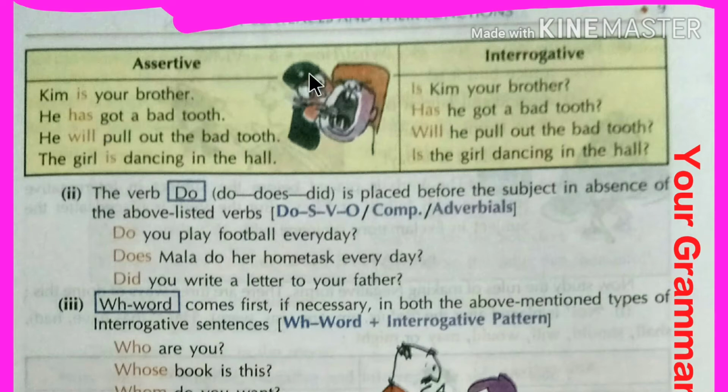So what will be the interrogative form? Has will go before the subject. That is, has he got a bad tooth? Well, he will put out the bad tooth. Then we have to take will before the subject. Well, this is the same rule.